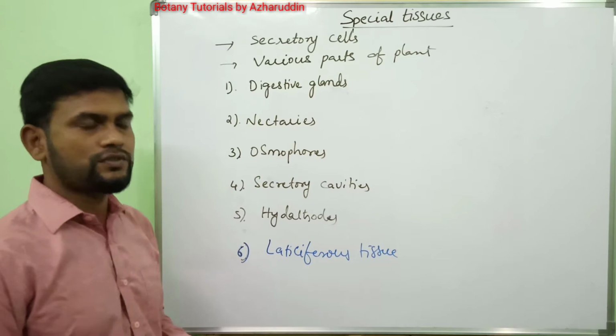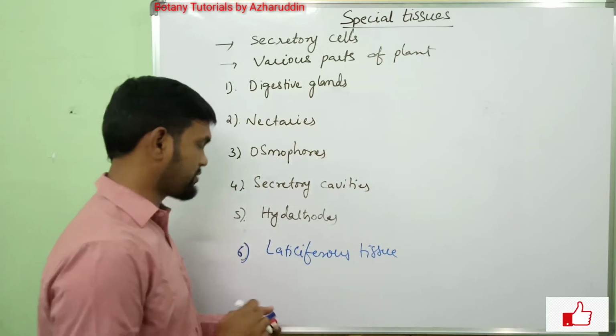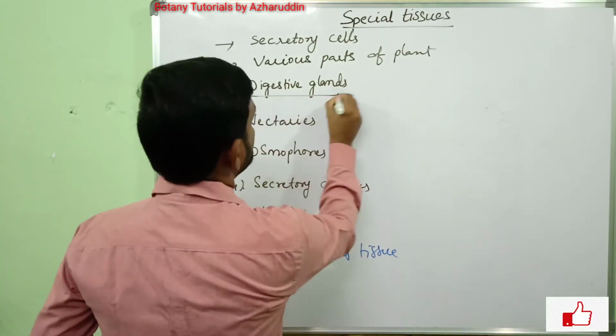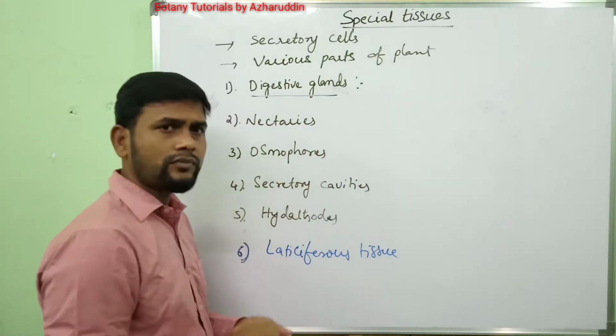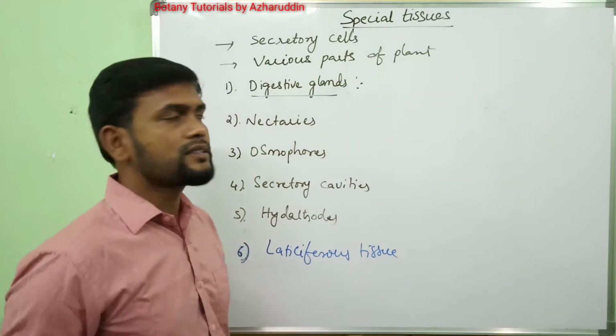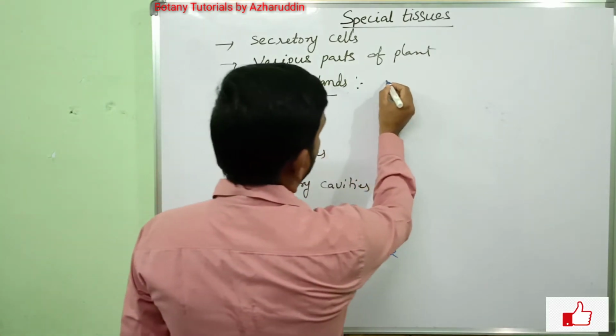Coming to the first one, digestive glands. These glands release digestive enzymes.